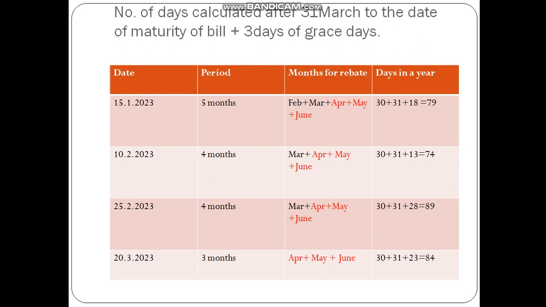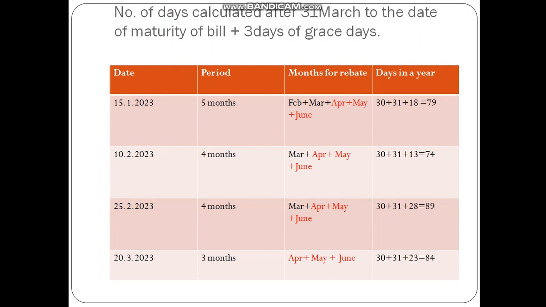So totally you are getting 74 days. The next bill is on 25th February 2023 with a period of maturity of 4 months: March, April, May and June. In the same way, you will have in April 30 days, May 31 days, and in June 25 plus 3 days, 28 days, in total 89 days.